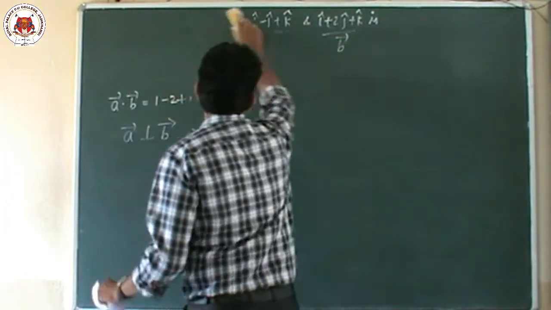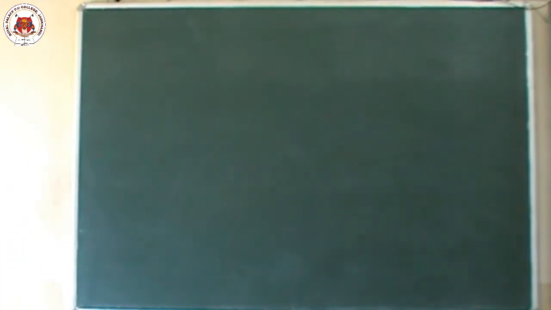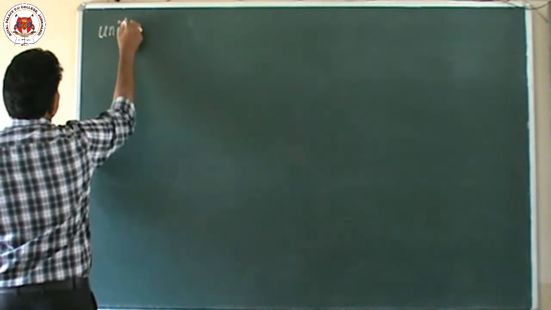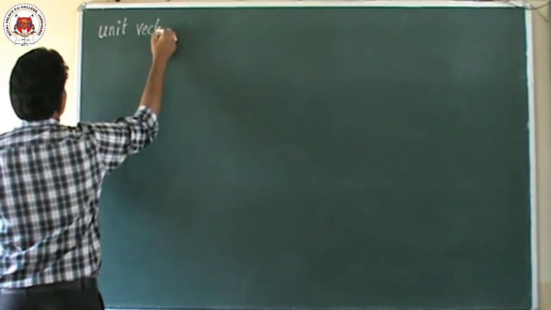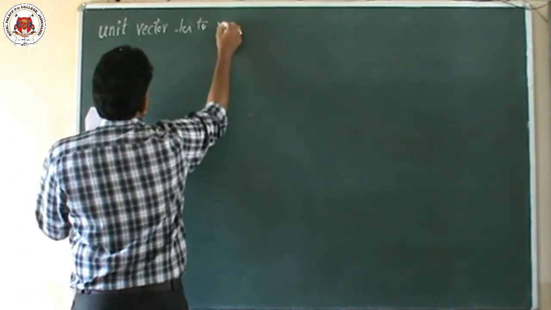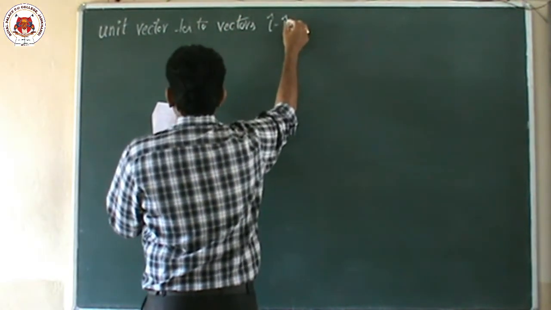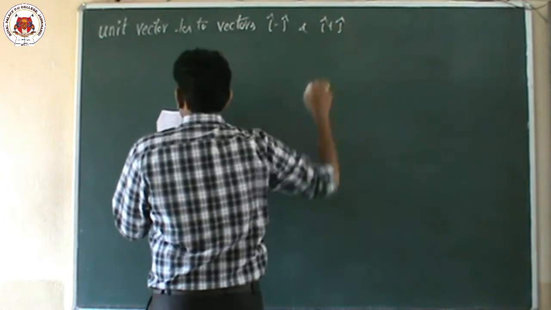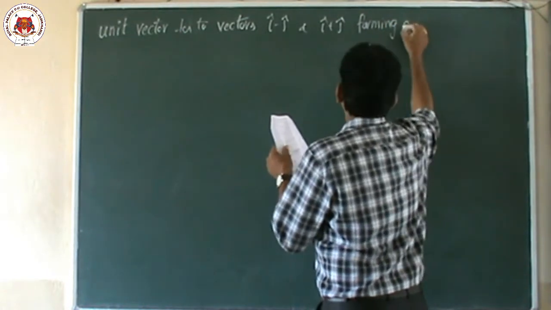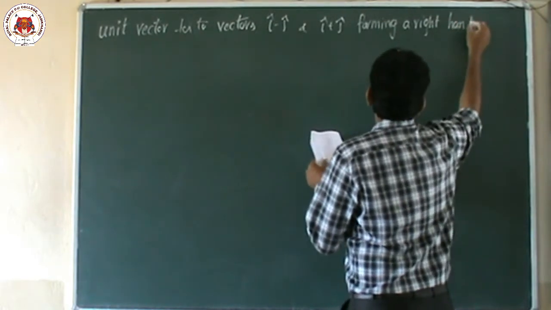So this model yesterday also we discussed, a very important model. Yesterday also I said, today one more time I am going to explain this one. The question is: find the unit vector perpendicular to vectors i cap minus j cap and i cap plus j cap, forming a right-handed system.